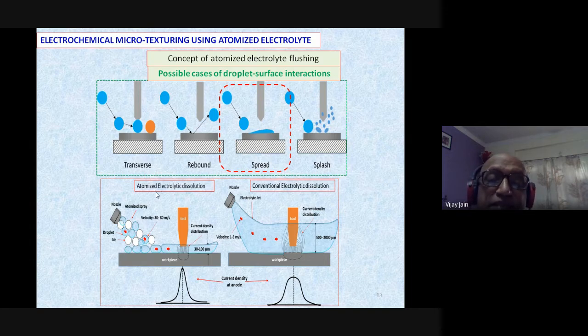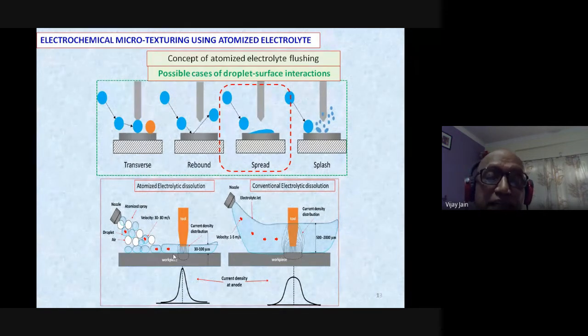But in the case of atomized electrolytic dissolution or atomized electrolyte supply, this layer is just 30 to 100 micrometer thickness, while it is 500 to 2000 micrometer thickness in the conventional case. Here the current density concentration is also there at the center. Compared to this, it is more centralized over here. So higher current density can be seen compared to the conventional flow.